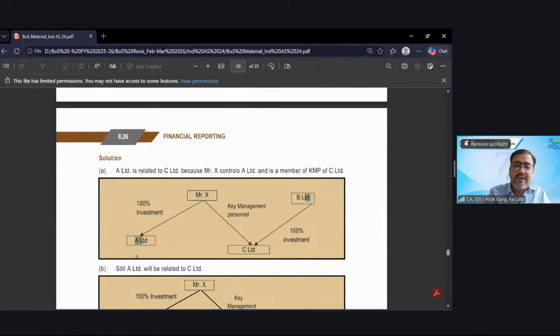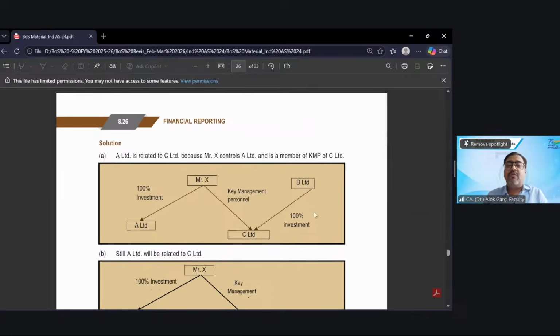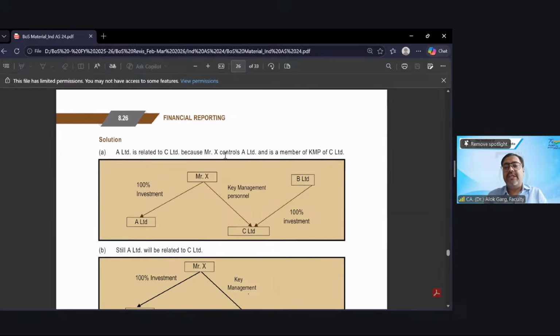Indirectly, B can influence A Limited also, right? So in this case, A Limited is related to C Limited. Why? Because X controls A Limited and X is also a member of the KMP of C Limited. Is that clear? Saminathan, any doubt here? No, sir. Clear, sir.